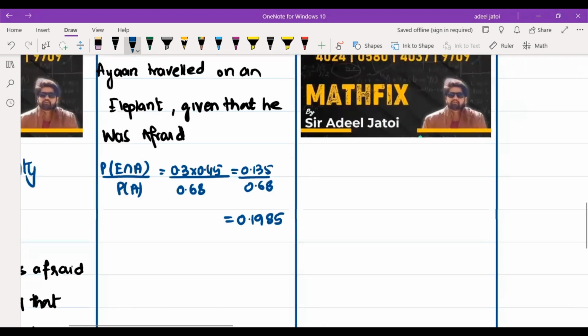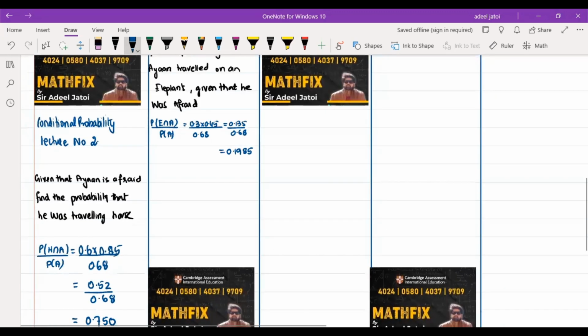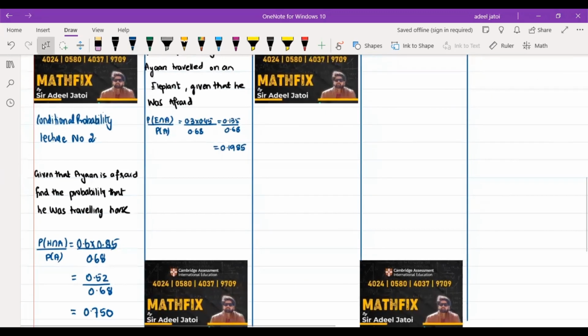So the probability will be 0.1985. Now, this means that the total probability was 0.68. So out of 0.68, the probability of the afraid being elephant is 0.1985. That means probability within the probability. The probability within 0.68 of elephant being afraid is 0.185. That means if we add up all the probabilities of horse afraid, elephant afraid, and camel afraid, we should end up getting 1. So let's just prove this.